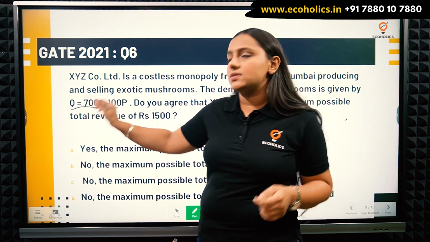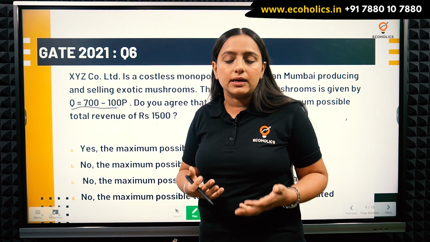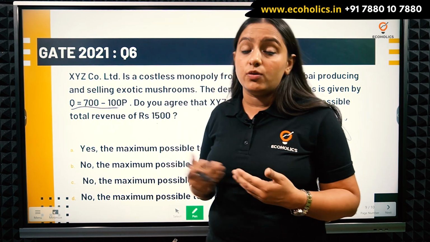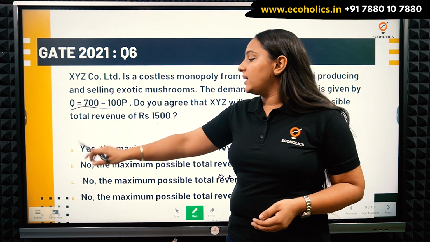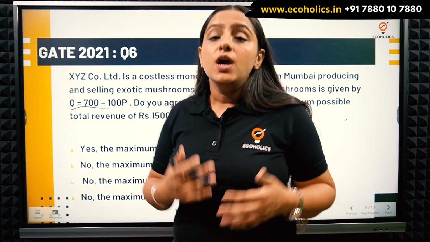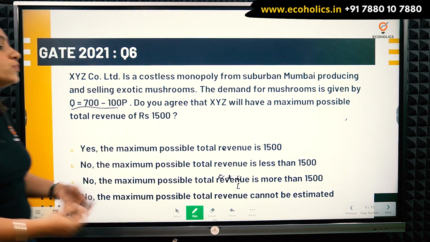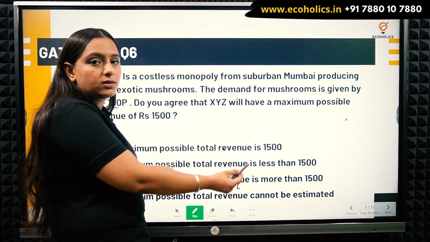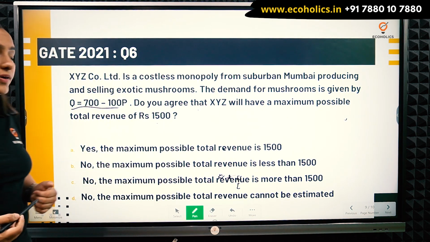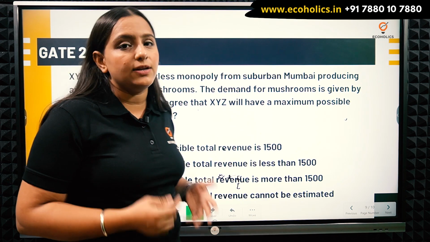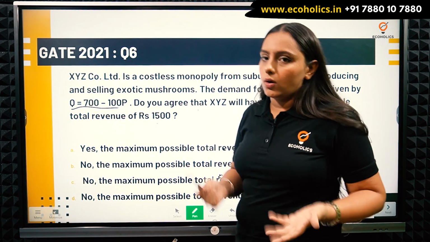So they have given us a demand function and they are asking whether this monopoly will ever have a maximum possible revenue of 1500. They have given us 4 options. A: yes, the maximum possible total revenue is 1500. B: no, the maximum total revenue is less than 1500, so they cannot have it.